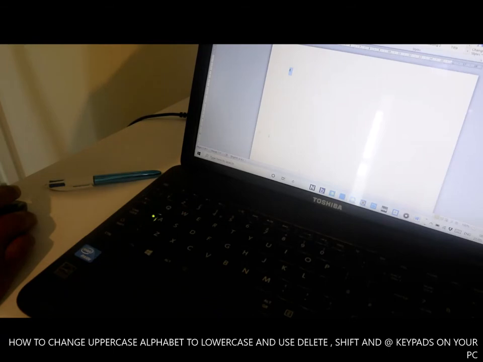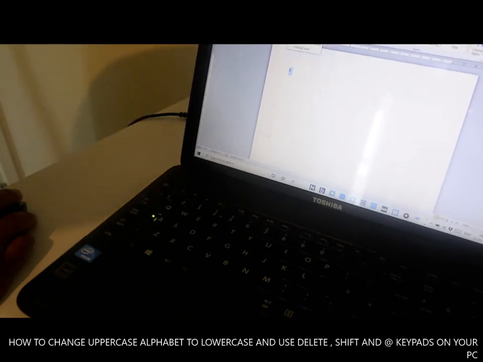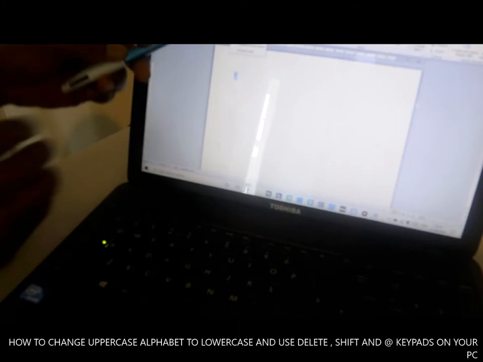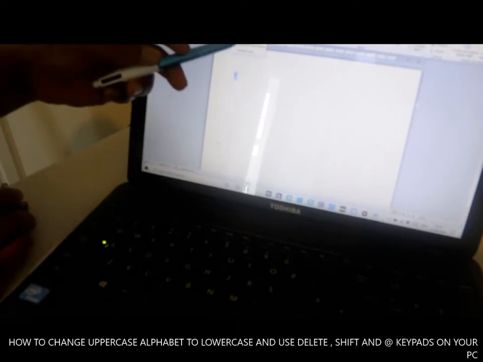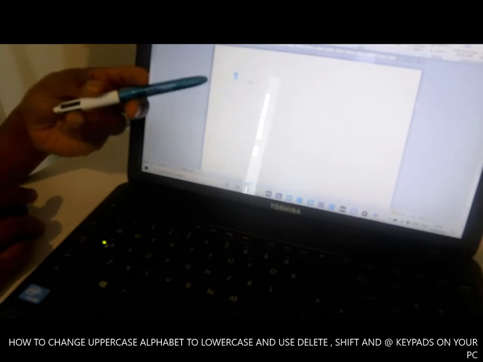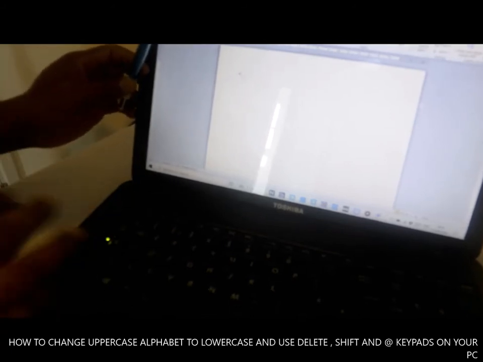Then you go to sentence case. If you go to sentence case, you see lowercase, uppercase. So you change it to uppercase. It has now changed to uppercase.